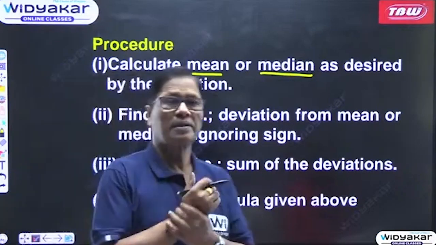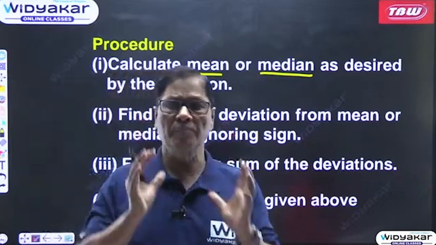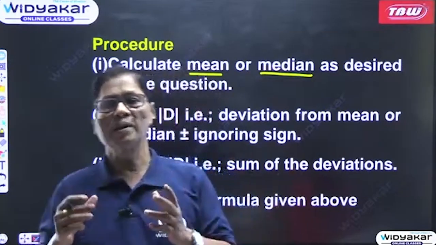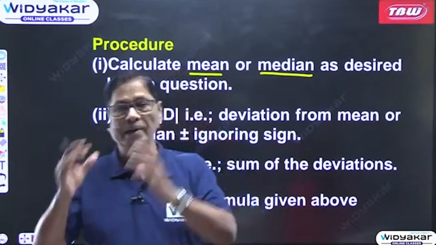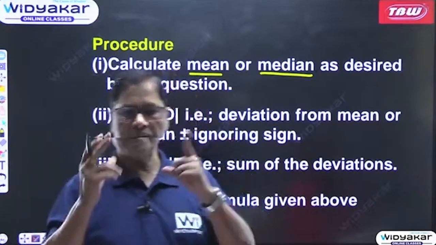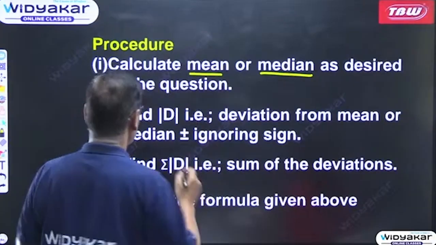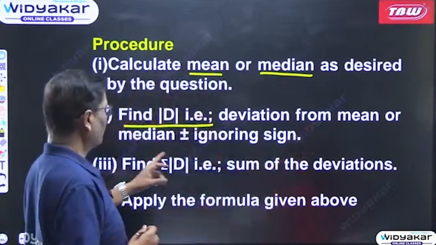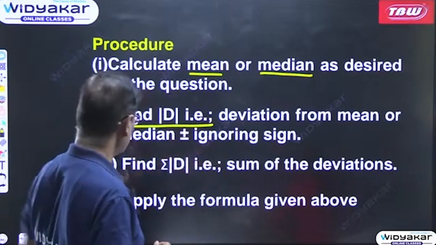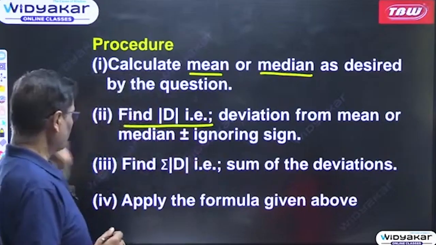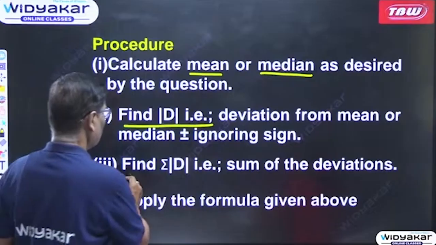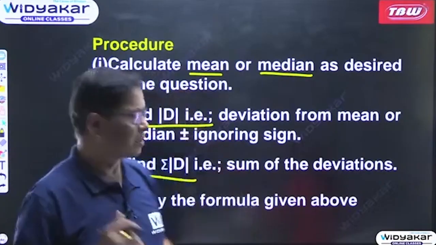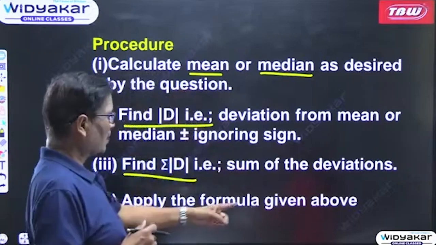If the question is to find out the mean deviation from mean, then we have to calculate the mean. If it says find out the mean deviation from median, we have to calculate the median. The first step is to find d mod, that is deviation from mean or median ignoring plus and minus signs. Then find summation d mod, the total of all the deviations. Then apply the formula given above.